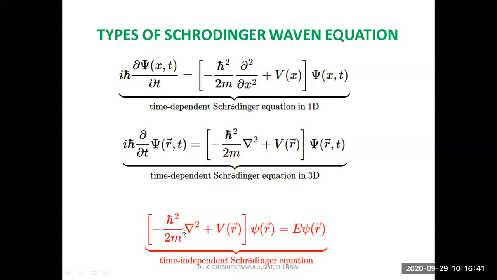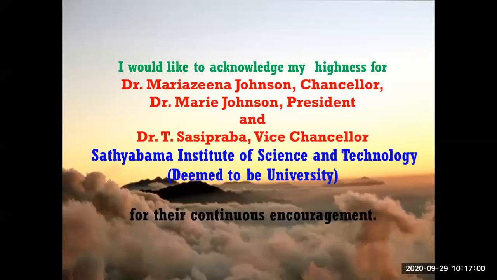In time dependent, we are considering the time. In time independent, we are not considering the time. That is the major difference between the time dependent Schrodinger wave equation and the time independent Schrodinger wave equation.